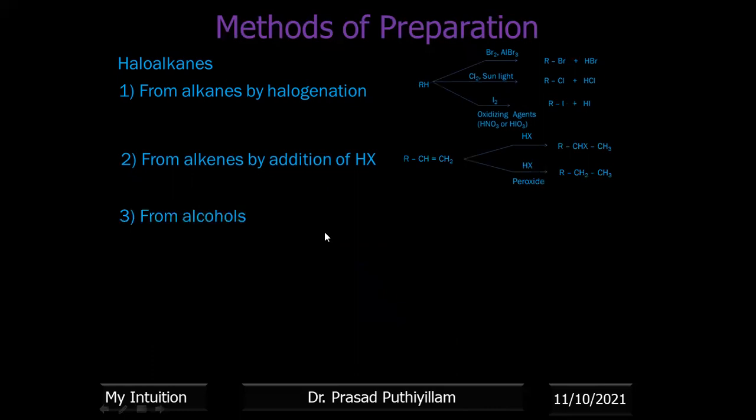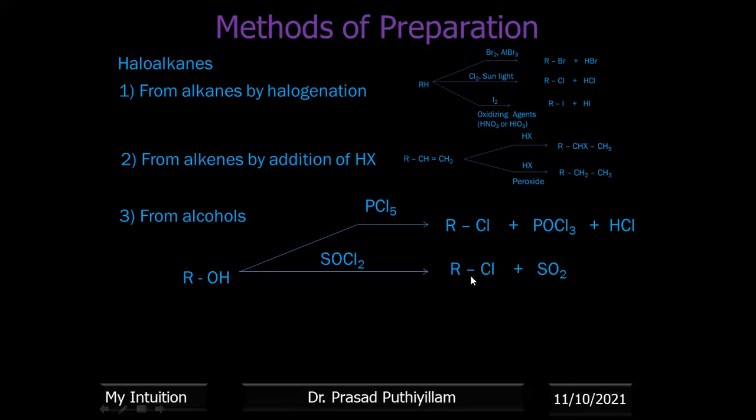Now, from alcohols, that is ROH, general representation. From alcohols, we can treat it with phosphorus pentachloride to get the corresponding alkyl chloride plus phosphorus oxychloride and HCl. It can be treated with thionyl chloride. We get alkyl chloride plus sulfur dioxide plus HCl. One of the importance of this reaction is both the byproducts SO2 and HCl are gaseous. As soon as they are formed, they will escape to the atmosphere. That means the product RCl will be more pure. It is easy to separate the alkyl chloride formed by this method.